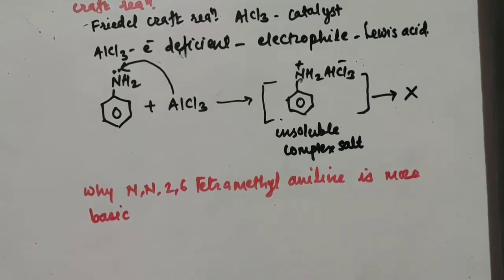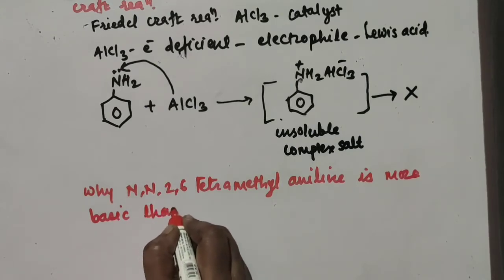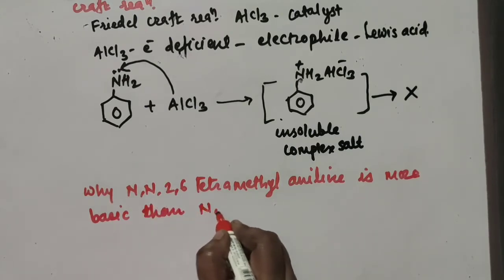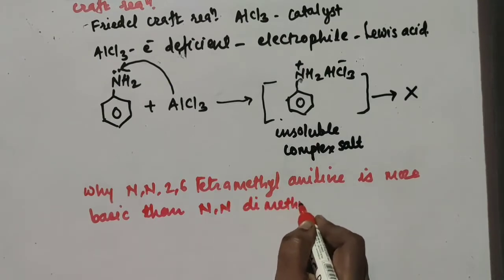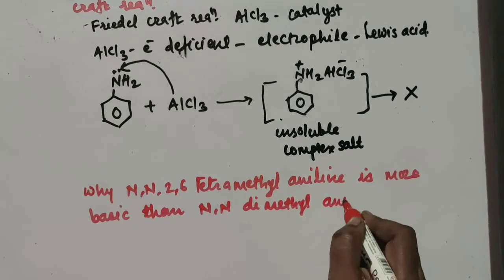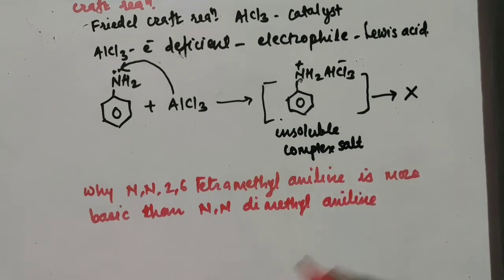So the question depends upon the basicity of amines here.